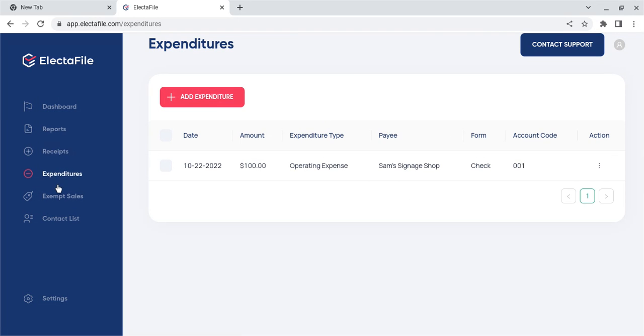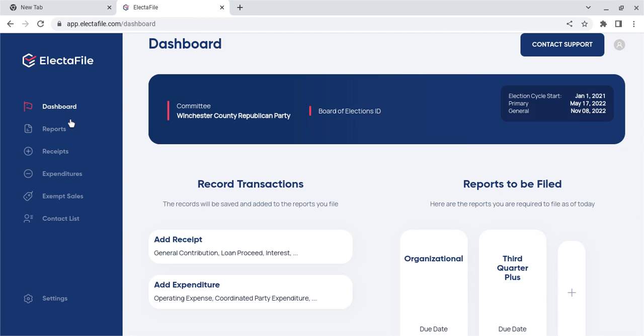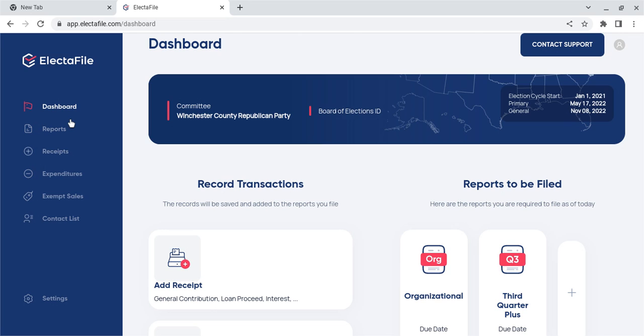your expenditures. But this video is about what do you do when here on October 23rd, 2022, the third quarter plus reporting deadline closed yesterday and it's time to go ahead and file your report. Well, you come to your dashboard first every time. It's sort of like home base. You come to the dashboard, you go to reports.